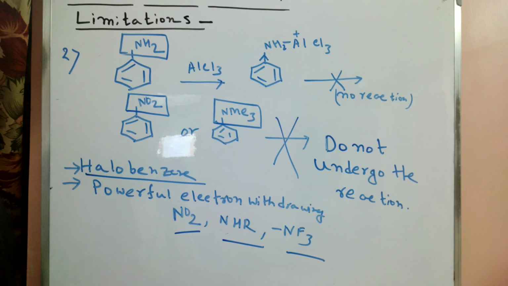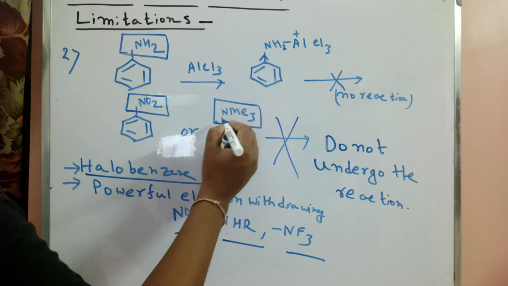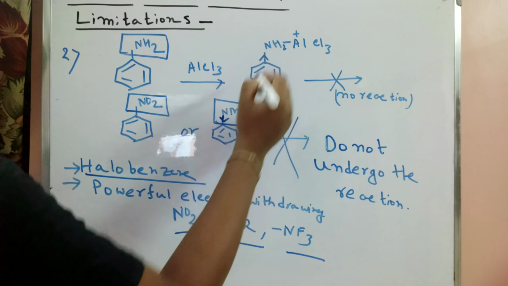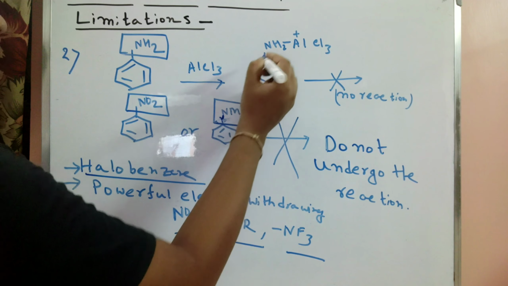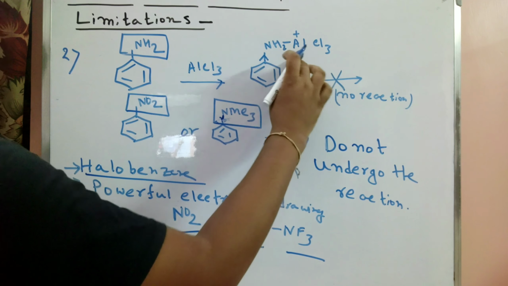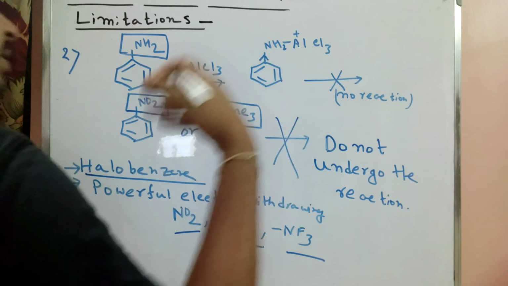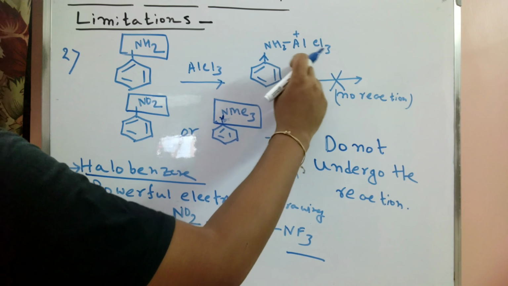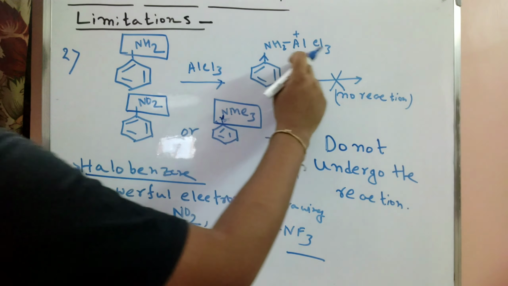not undergo. So here, due to the presence of this electron-withdrawing group, after formation of this complex, the ring has an electron-withdrawing effect here, so it cannot participate in the second step. So the reaction goes through a carbocationic intermediate, the Wheland intermediate.